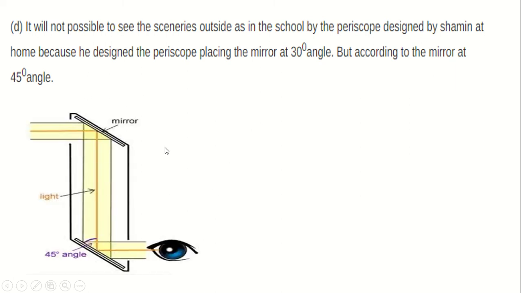Look, here the two mirrors are placed parallelly at an angle of 45 degrees with the tube. Okay, so if any object is here which cannot be seen by naked eyes, then that can be seen by using a periscope. The light which is incident on this first mirror, this is the reflected ray, and for the second mirror, this reflected ray is the incident ray, and at an angle of 90 degrees it will be reflected.